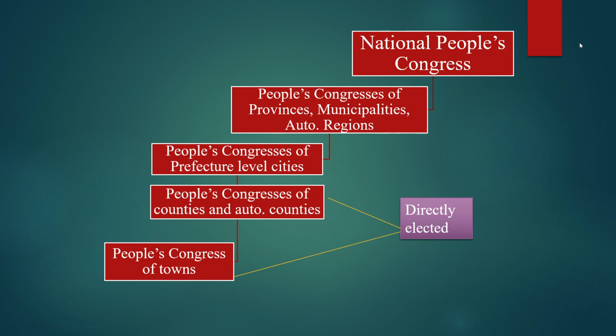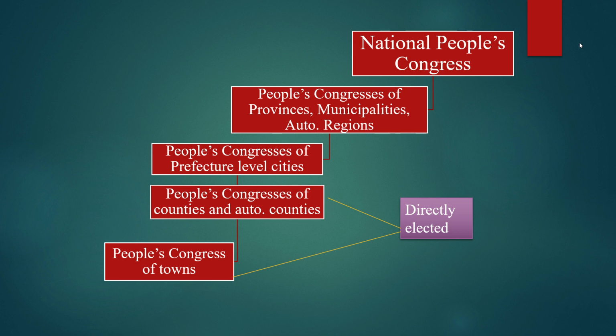However, when we move up the tiers of government, the direct elections give way to indirect election. For example, People's Congresses of prefecture level cities are elected by the People's Congress of counties and autonomous counties which come under that prefecture level city. People's Congress at provincial, municipality and autonomous regions level are elected by the People's Congresses of prefecture level cities which come under that respective province.